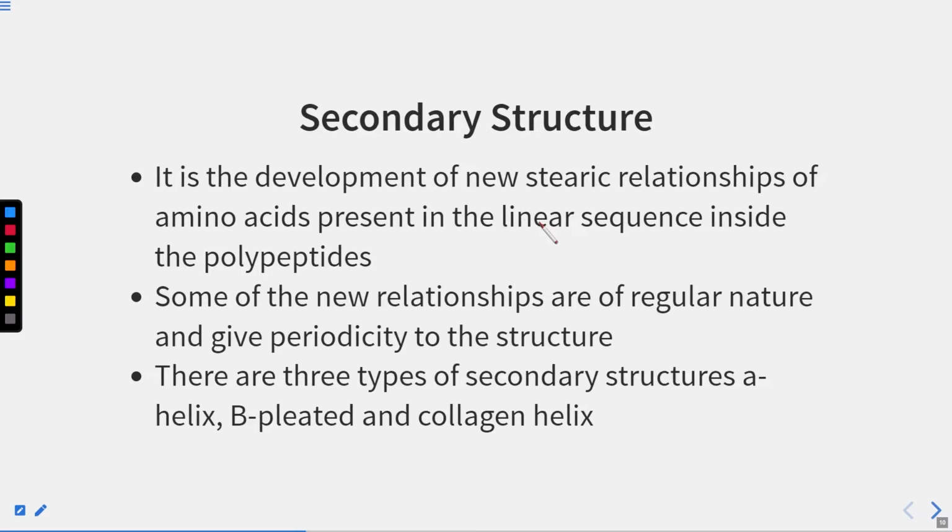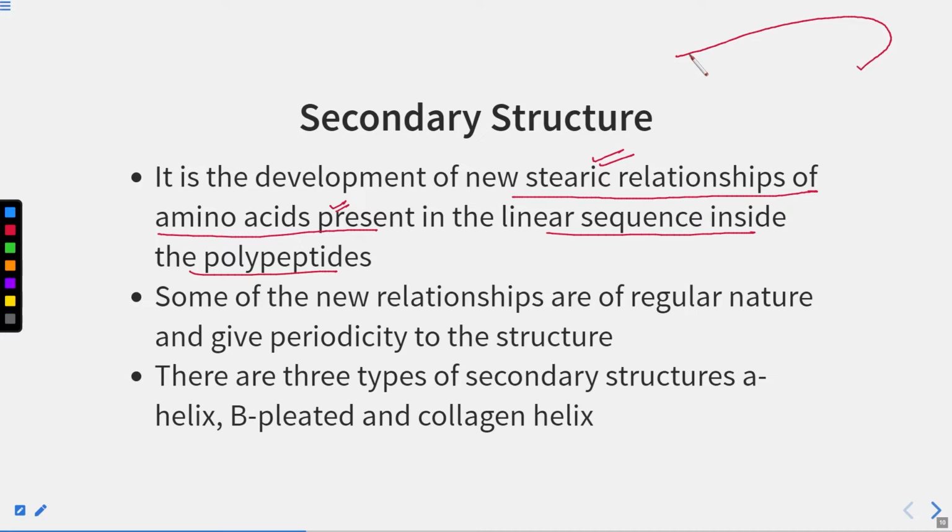Secondary structure is the development of new steric relationships of amino acids present in the linear sequence inside the polypeptide. Now, if we have a polypeptide like this, these amino acids will have some interaction in between, and that helps to form a particular structure.